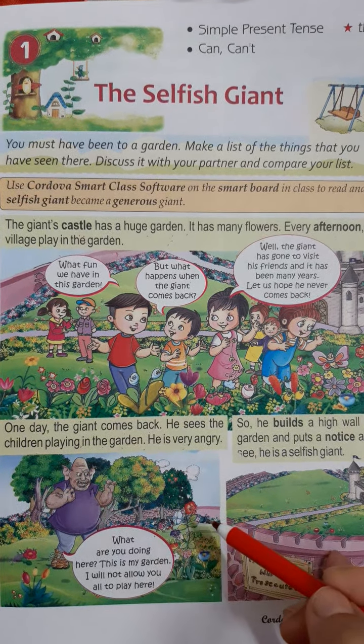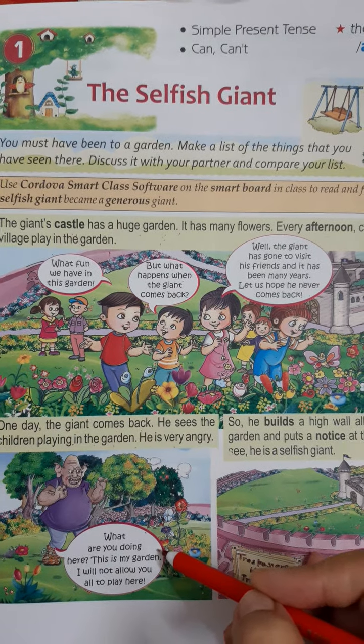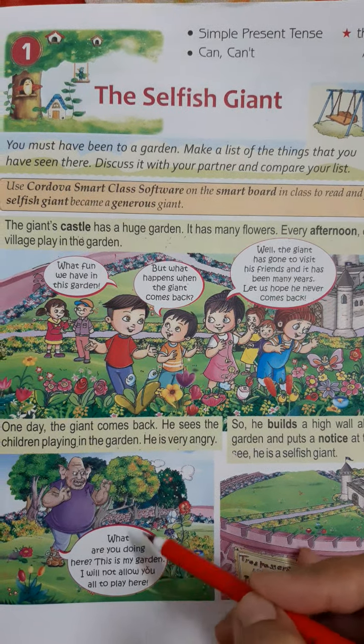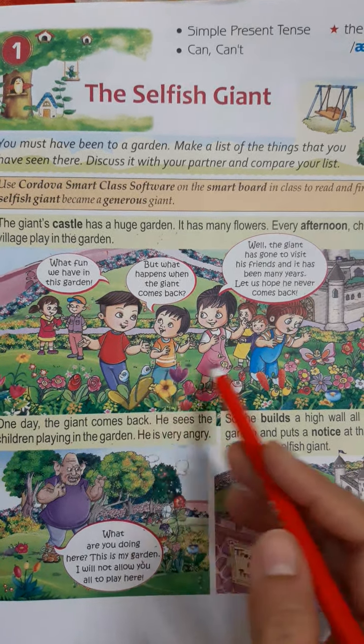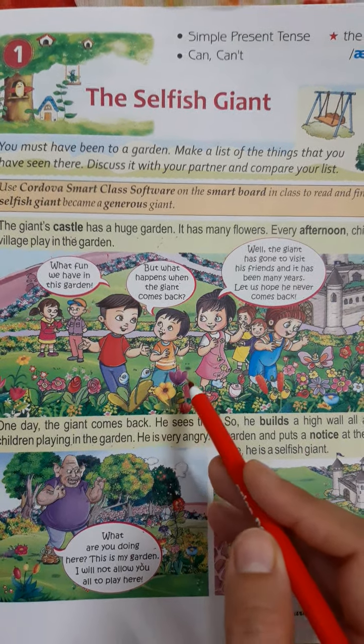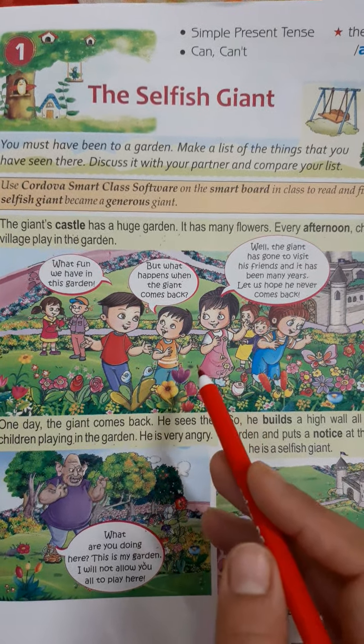What are you doing here? This is my garden. I will not allow you to play here. Now the giant says, what are you all doing here? This garden belongs to me. I will not let you play here.